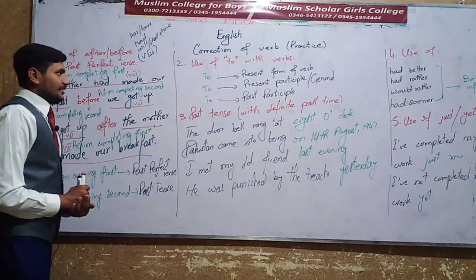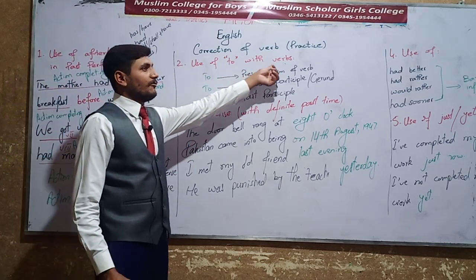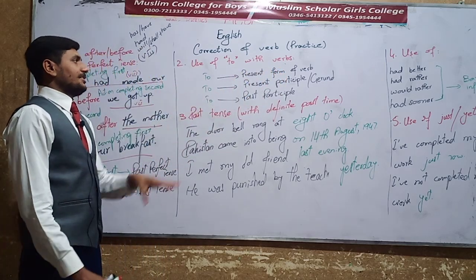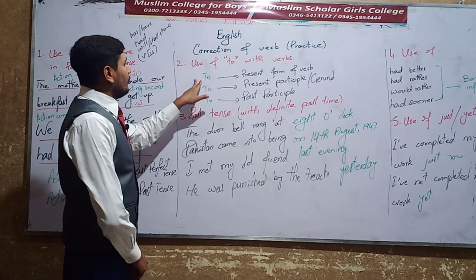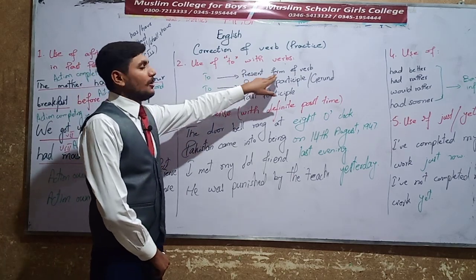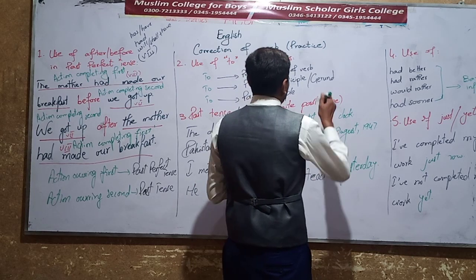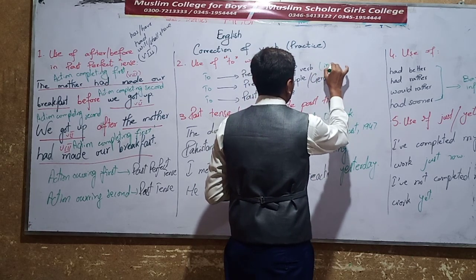Next point I have written is use of to with verbs. Most of the teachers tell us that to can only be used with the present form of verb, which is called an infinitive.